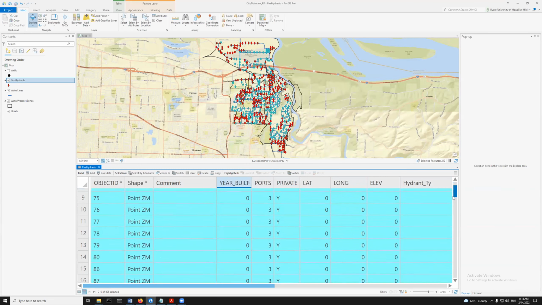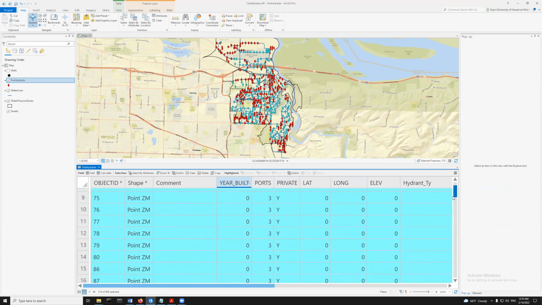And if I keep looking at the data, I can see that there's a number of ports, but there's also this thing like private, yes, no, yes, no. So some of these guys are not, oh, collect data, right? Maybe we need to have this. But by being built in the year 0, that doesn't mean that these guys were built before 1980. This is like a placeholder data thing, right? Where it should be empty, but it's not empty. There's a 0 there. But because our selection was such that we just said less than 1980, we pick up all these zeros, right?